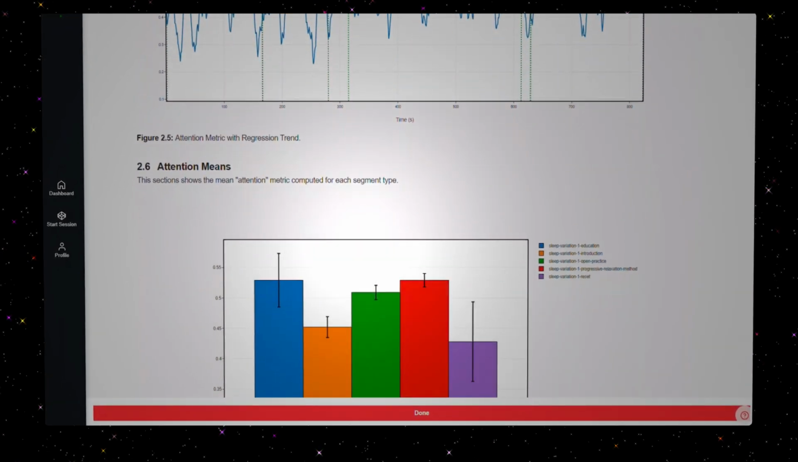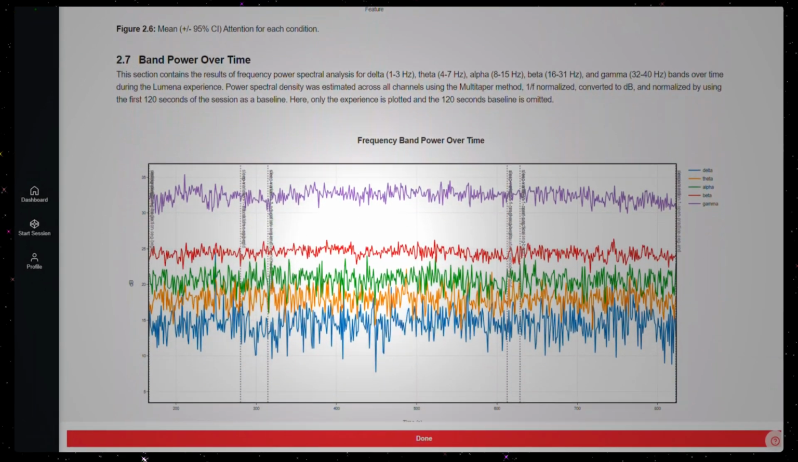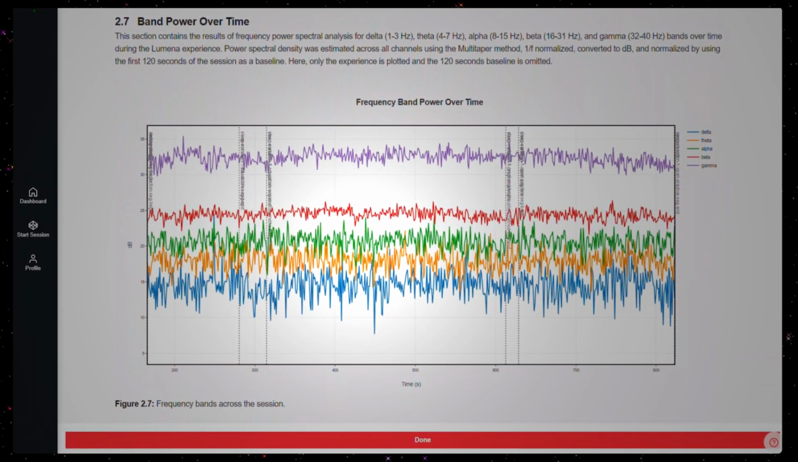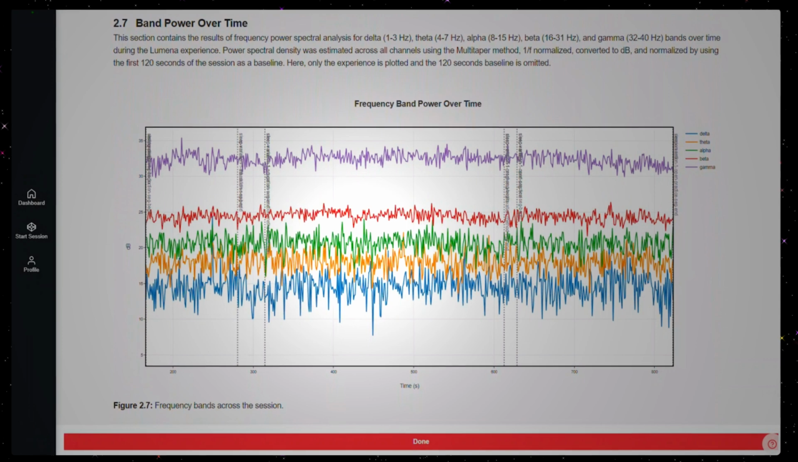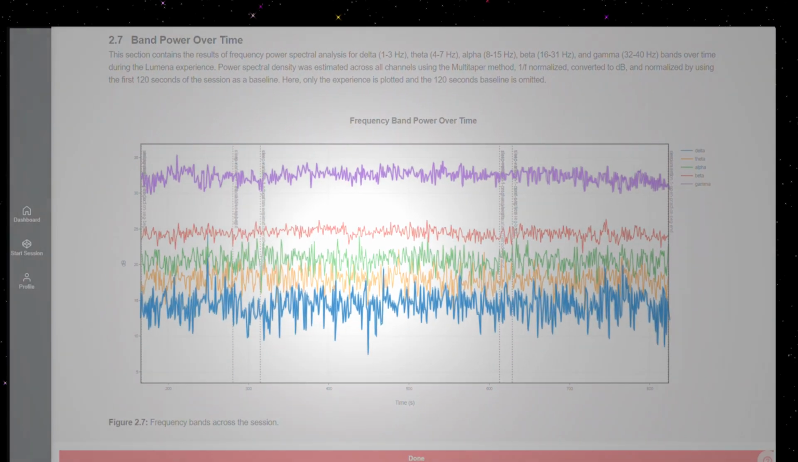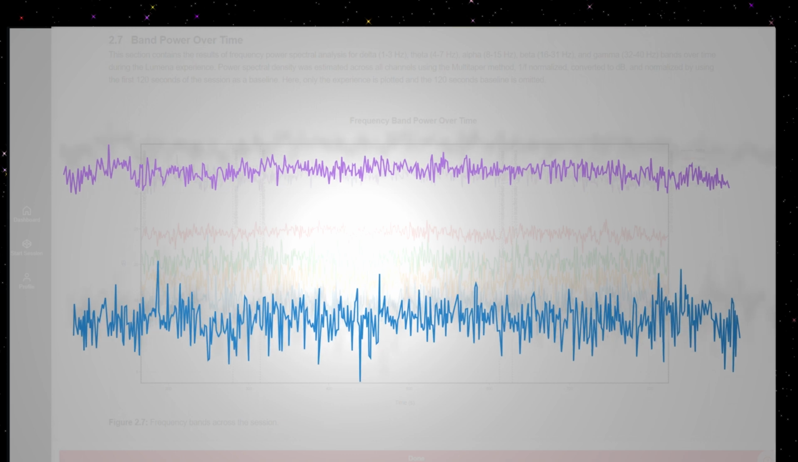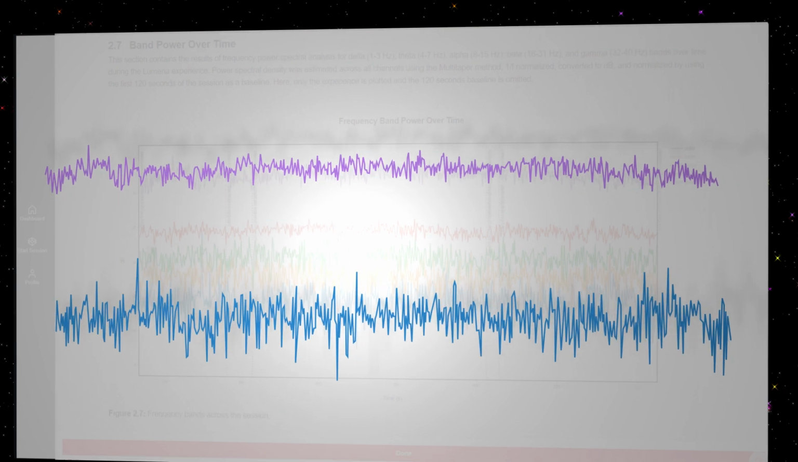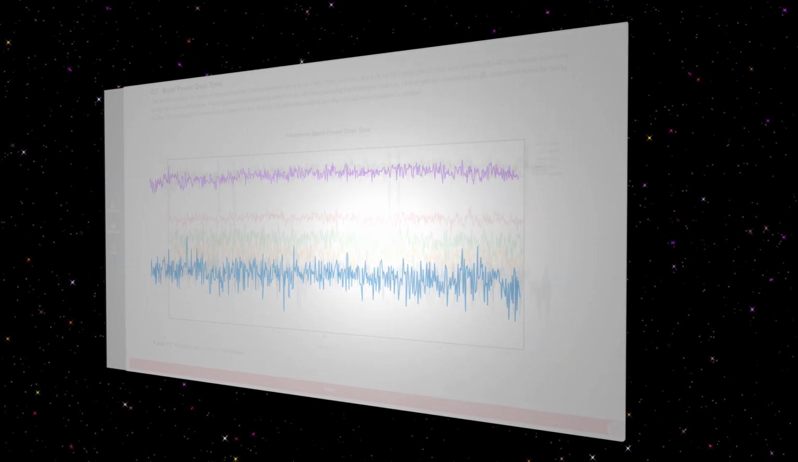Finally, we look at our frequency band power. This measures all your brainwaves across the session and the ratios between them. Looking at the color-coded delta, theta, alpha, beta, and gamma, pay attention to the distance between them. We have a whole tutorial on why this is important, so keep an eye out.